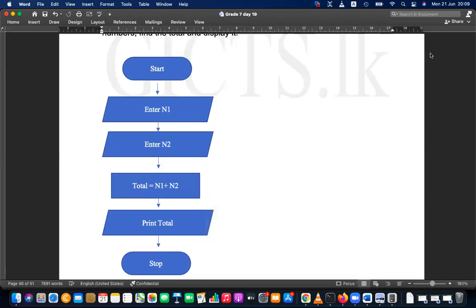Okay, last week we discussed sequence and selection. I would like to ask more questions from you. Is there anyone new to the class today? Or is there anyone who couldn't come to the class? Or is there anyone who didn't understand the concept? Because I can just summarize the lesson for you and start.